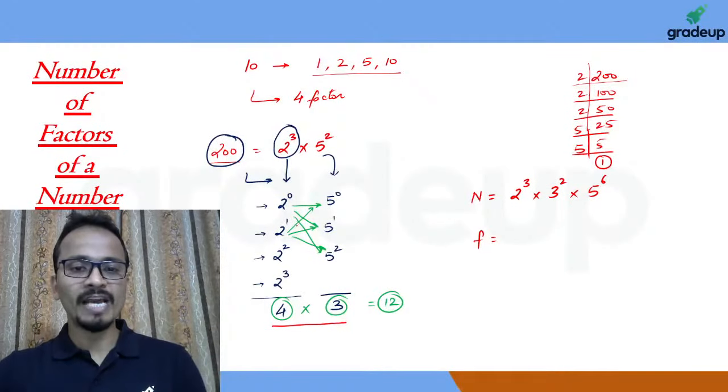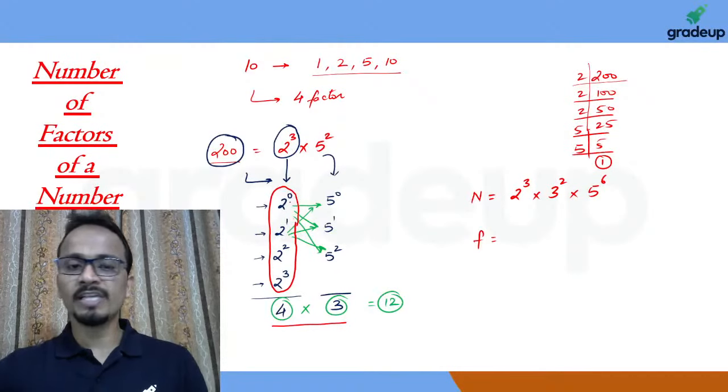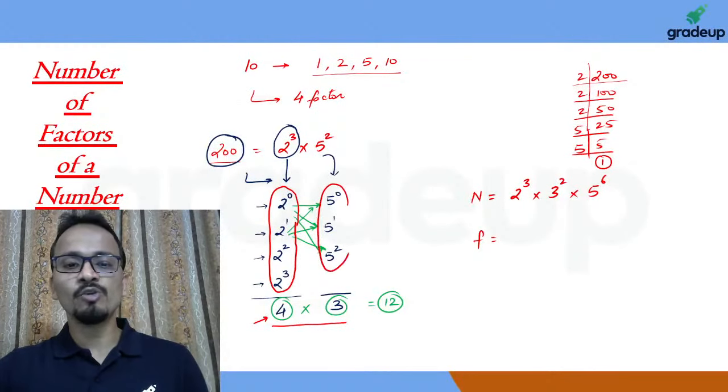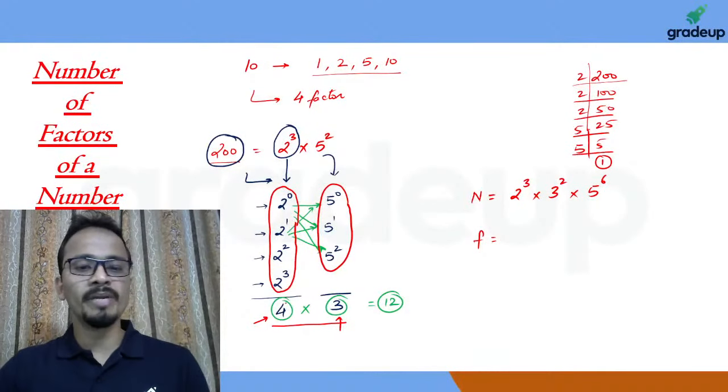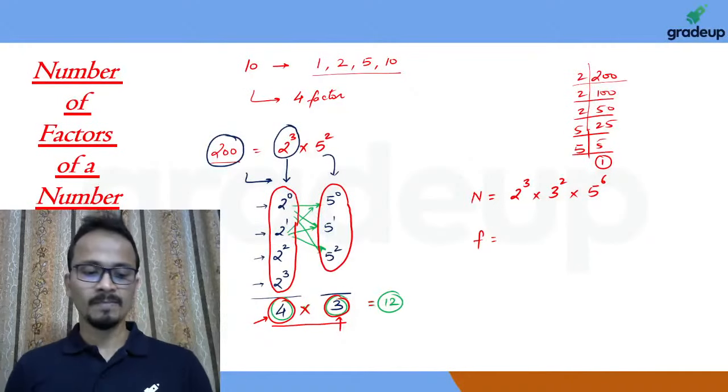So Raj, what we have seen is that powers of 2 can be used in 4 different ways, starting from 2 raised power 0, 2 raised power 1, 2 raised power 2 and 2 raised power 3. So 2 can be used in 4 ways and 5 can be used in 3 ways. Now to make all possible combinations, we will multiply these two. So 4 multiplied by 3, that is 12, will be the number of factors of this number. Am I clear, Raj? Yes or no?